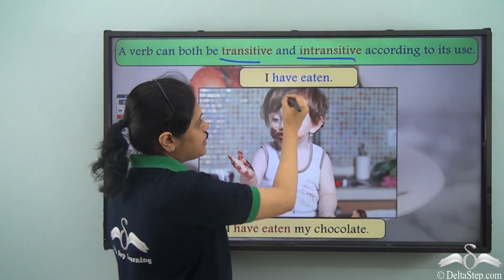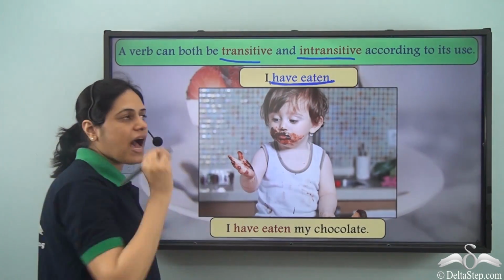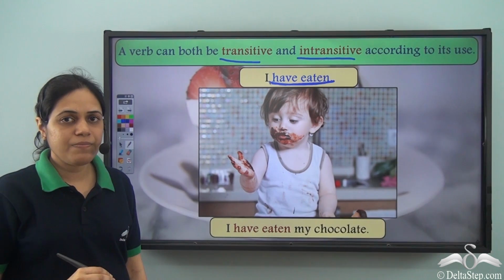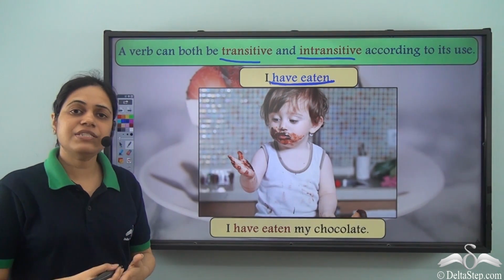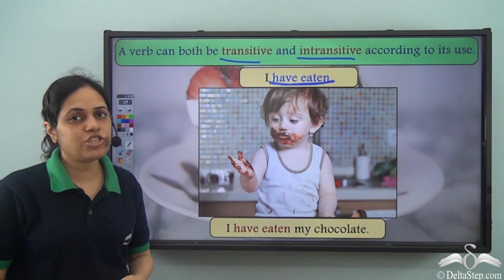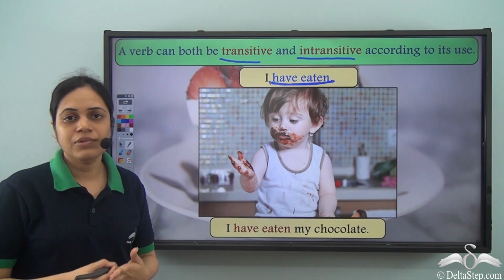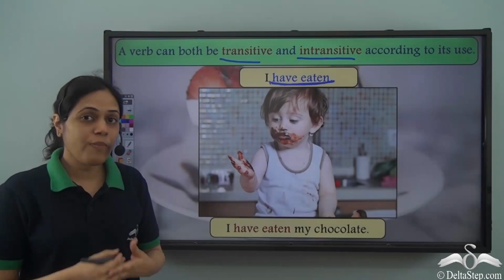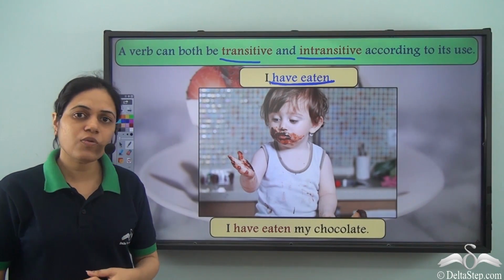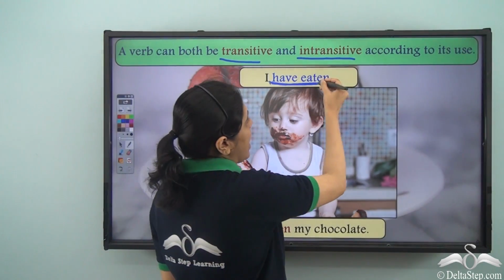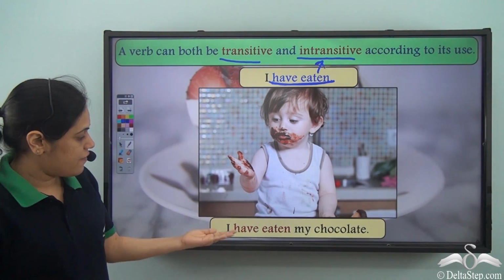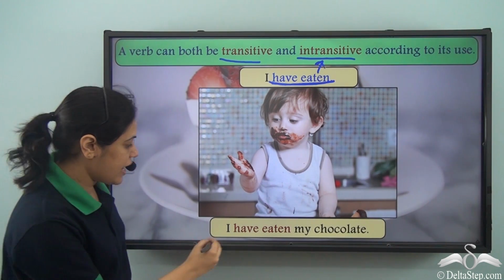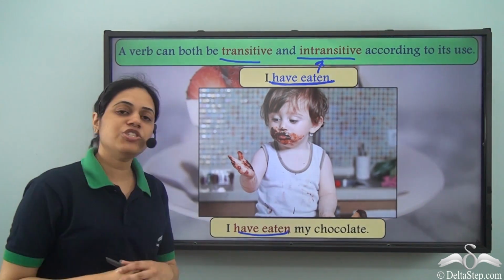I have eaten. In this sentence, have eaten is the verb, but there is no object. I have eaten. So if I ask the question, what have I eaten? There is no answer. Whom have I eaten? Once again, no answer. So have eaten is intransitive in this sentence. Whereas in this sentence, I have eaten my chocolate.